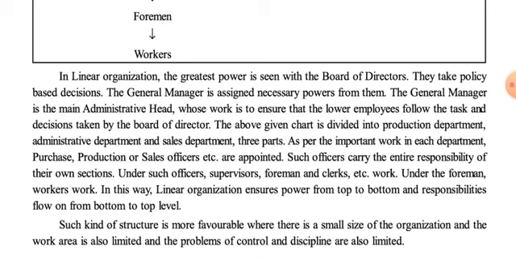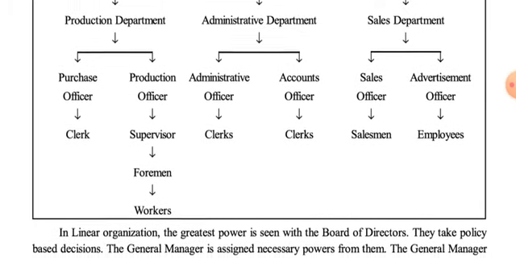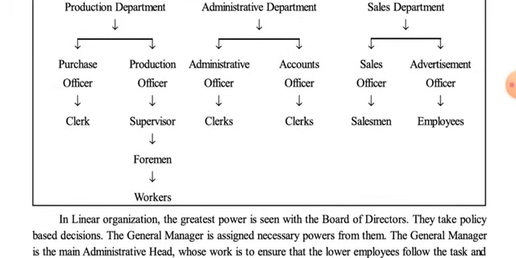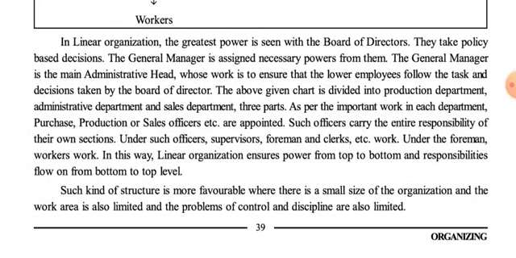Under each and every departmental head, we have different departmental heads after each department. Under those departmental heads we have different officers like purchase officer, production officer, administrative officer, accounts officer, sales officer, advertisement officer, etc. Now such officers carry the entire responsibility of their own sections.